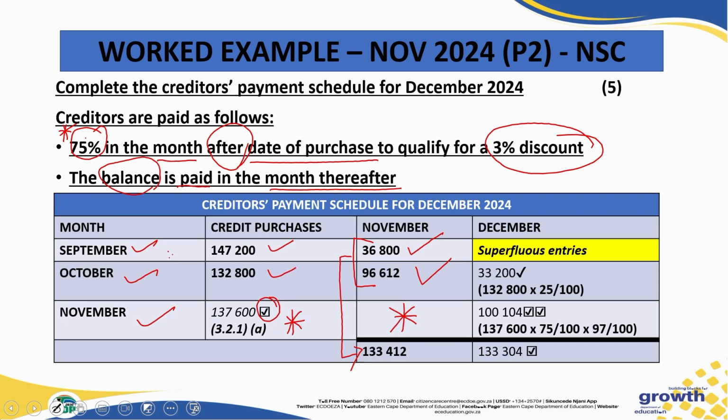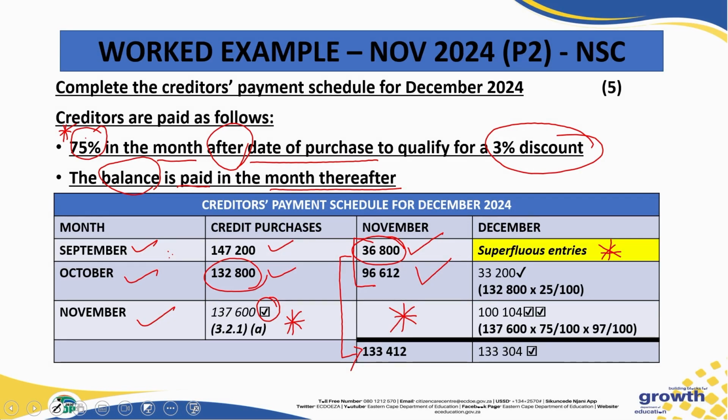Therefore, October was already paid. So then this 36 that we see here is the remaining 25%, which is paid in November, meaning there's no other payment that would happen after November. Hence, here you will notice something called superfluous entry. If there was any figure that you have inserted there, you would have received a negative mark. Okay? Then we move on to October. October, we have 132,800. It means then the month after October would have been November. So therefore, this figure here is our 75%.